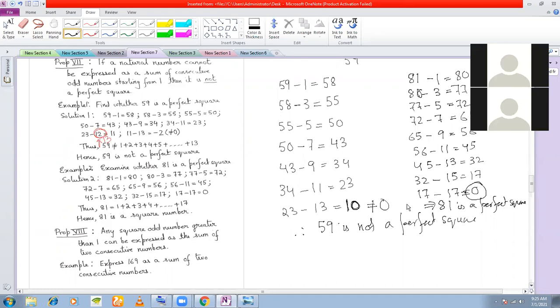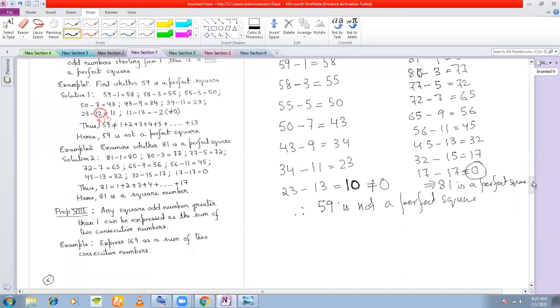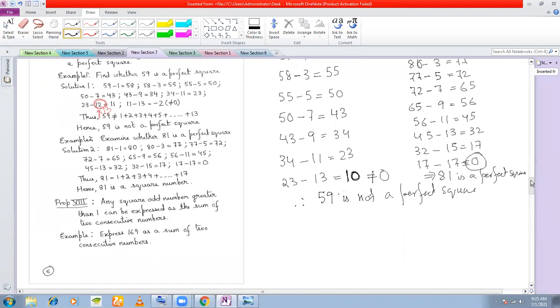Sir, then we can directly write like that, that if this number is not prime factorized, this number is not a perfect square? Yes. Without showing, if there is a 2, 3, 7 or 8 at the last place in the units place, you don't have to do prime factorization.